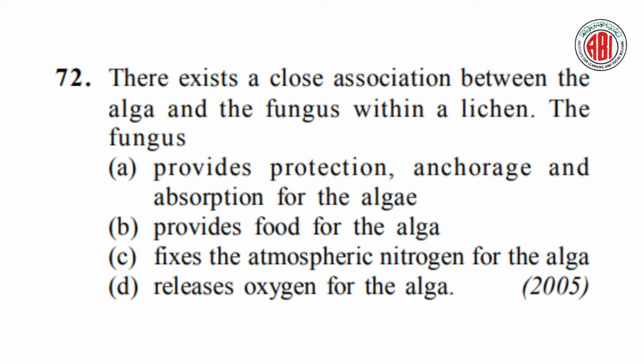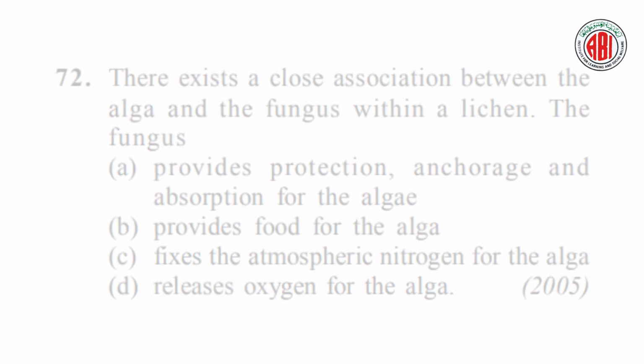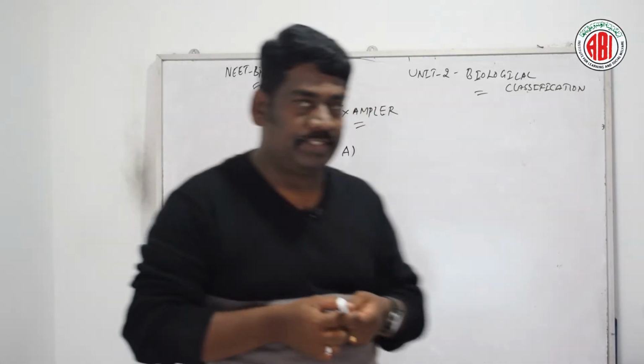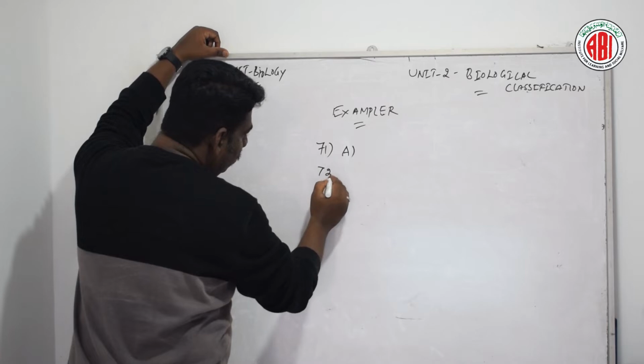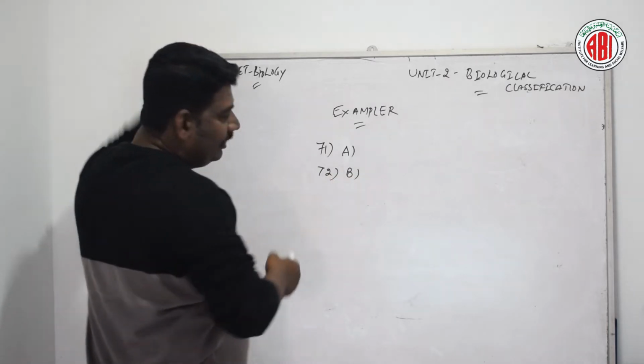There exists a close association between the algae and the fungus within a lichen. The fungus, here are 4 different options given. Provides protection, anchorage and absorption for the algae. Provides food for algae. Fixes the atmospheric nitrogen for the algae. And releases oxygen for the algae. Let us see the right answer. According to question number 72, the right answer is option A.